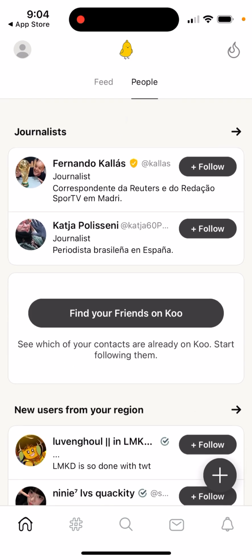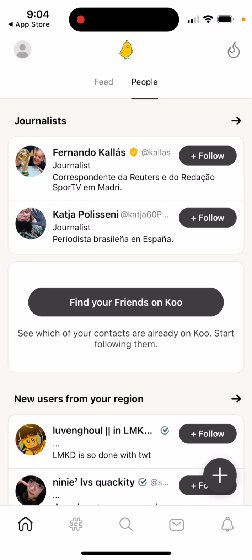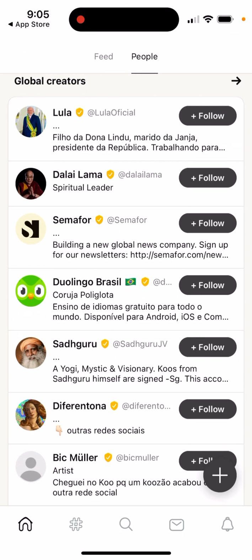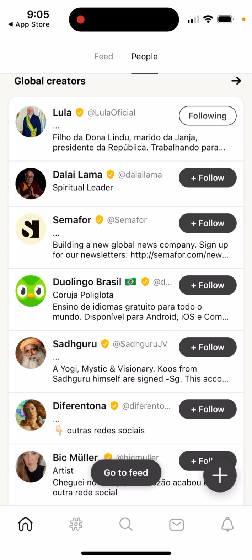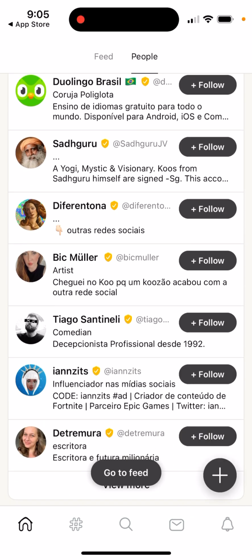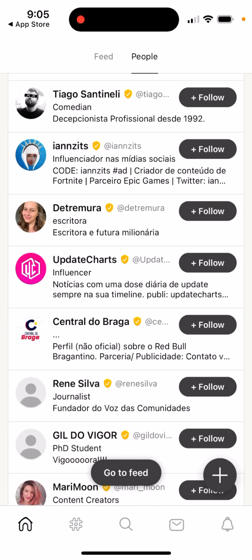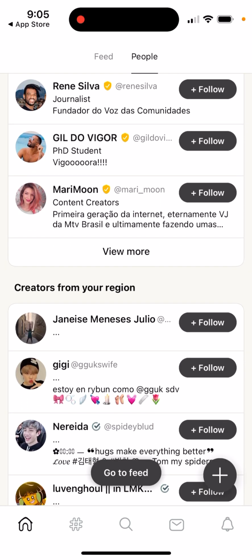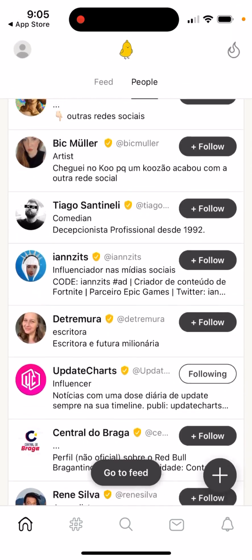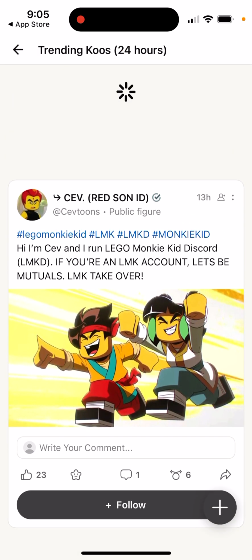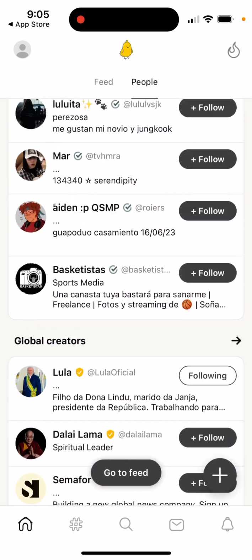So it's kind of a simplistic version of Twitter. I don't know how many people are here, but I just know that some people are trying it out just as a Twitter alternative. Seems it's just popular in specific countries, maybe in Latin America or something. Then you can also see some trending Kus. So yeah, something like that.